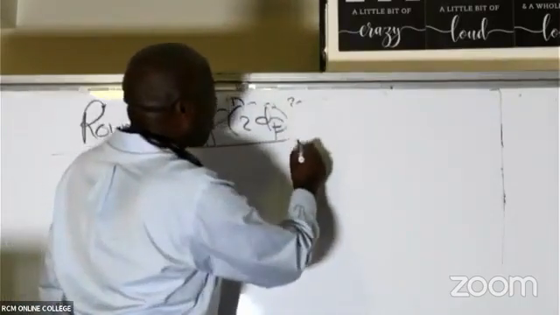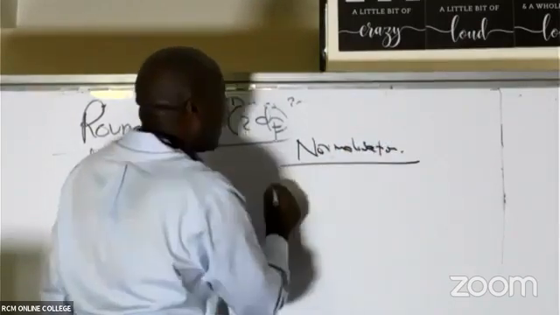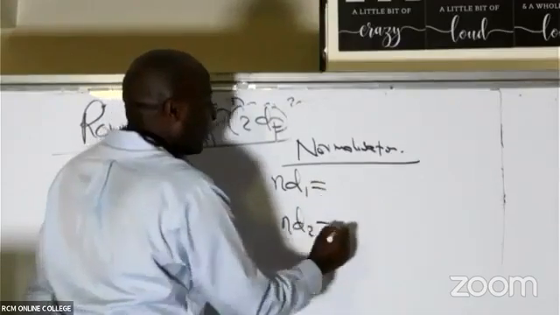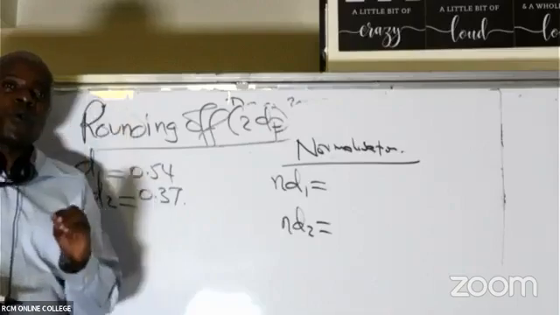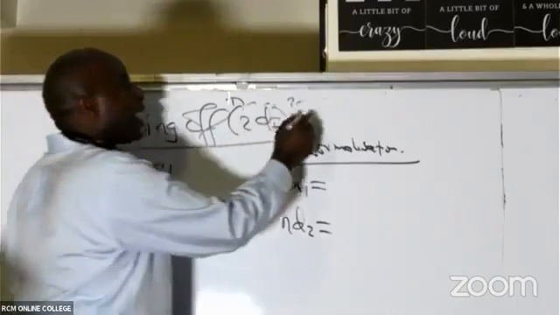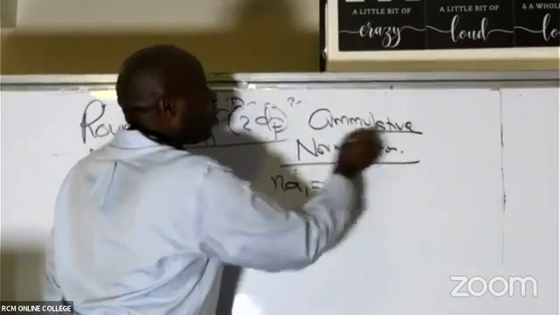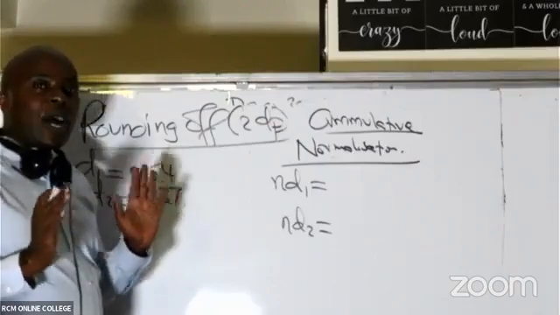Now we are going to what we call normalization. In this case we are getting the ND1 and ND2. So I was made to understand that the type of tables you have are cumulative. They have been written up there. If they are cumulative in nature, then you will not worry at all.